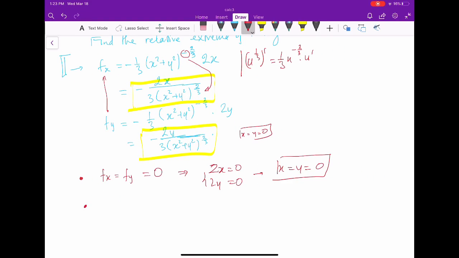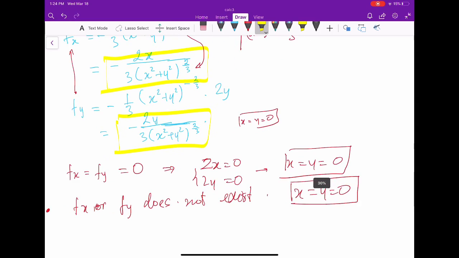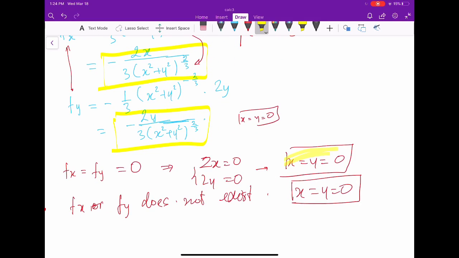In the second case, fx or fy does not exist. So you still see x equals y equals 0. Of course, if we say it correctly, that is not the solution of the first case, because in order to solve fx equals fy equals 0, we have to exclude all points x, y such that x squared plus y squared is 0.